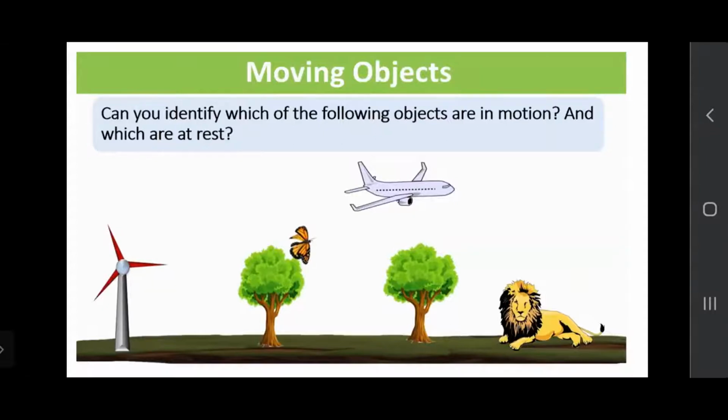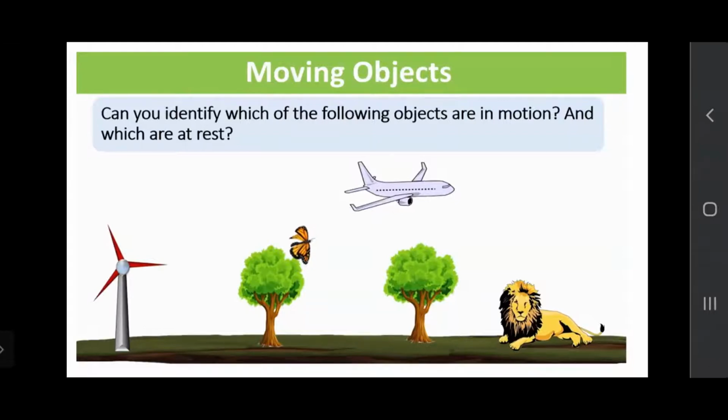Teacher: What all objects are shown? Students: There is a tree, a lion, an aeroplane, a butterfly. Teacher: Very good. And a windmill is also there. Yes, windmill is there. Yes, trees are there, lion, aeroplane, butterfly.